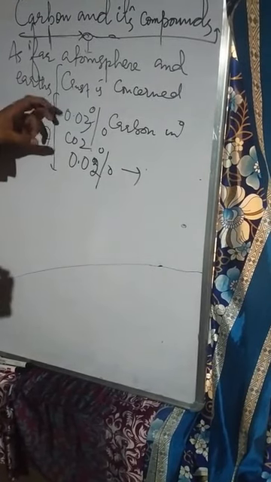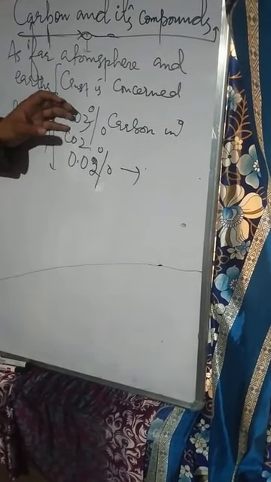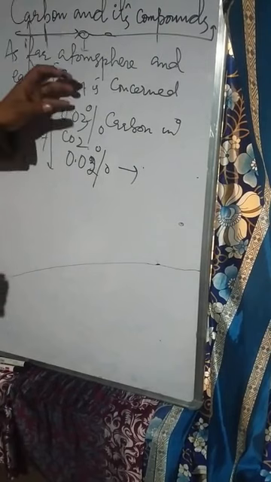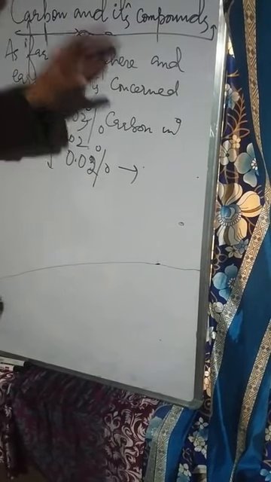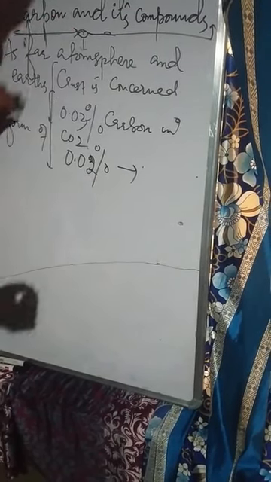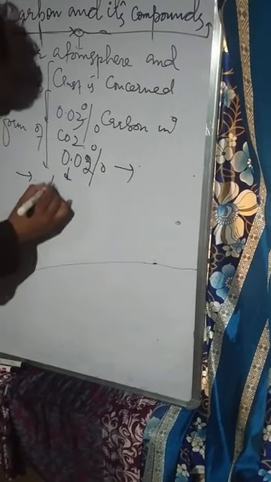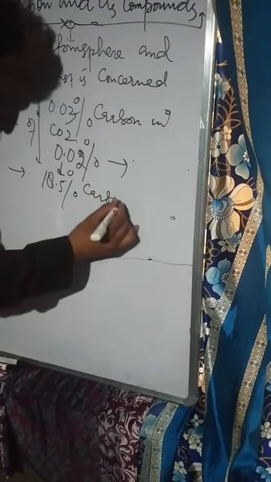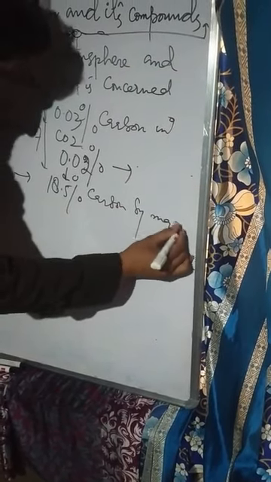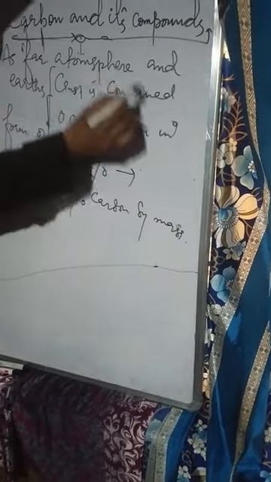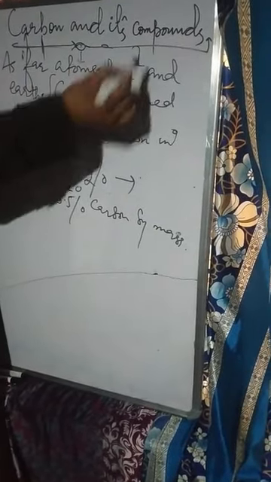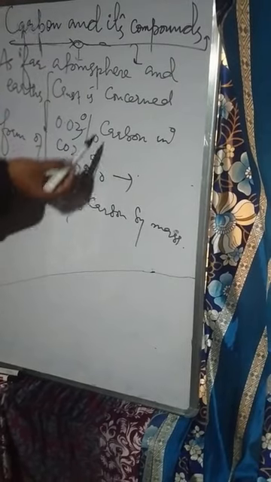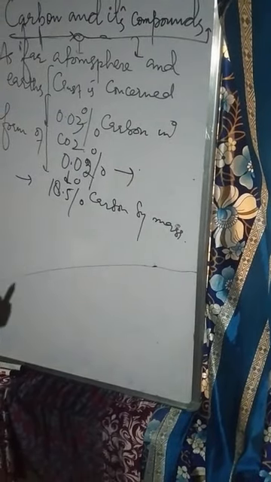Being very meager in nature, this carbon plays a pivotal, immense and important role in each and every aspect of our lives. For example, as far as we humans are concerned, there is 18.5% carbon present by mass. That means every single thing in this universe comprises carbon, and I told you the importance of carbon in yesterday's video lecture. Let's move forward.